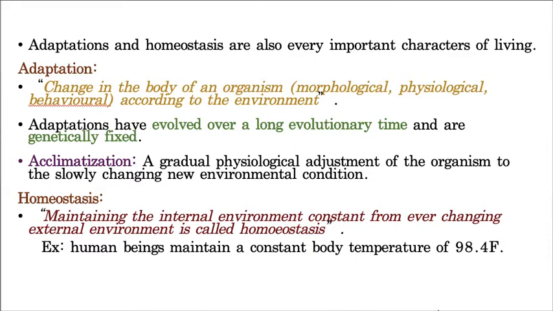Ability of an organism to change the body according to the external environment, that is called adaptation. For example, a very easy example, a polar bear. Everyone of us knows the polar bear. Because it is living in polar regions, with very cold temperature, what is it doing? It is developing blubber, a thick layer of fat. So it is changed because of the development of a thick layer of fat in the body. So however cold it is outside, still it is not feeling it.